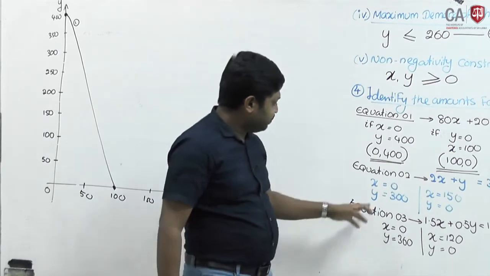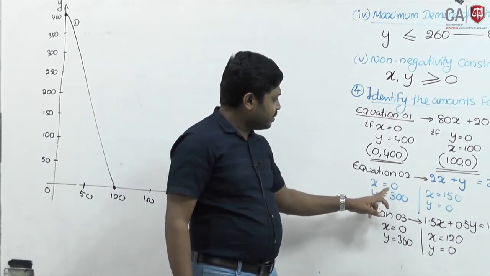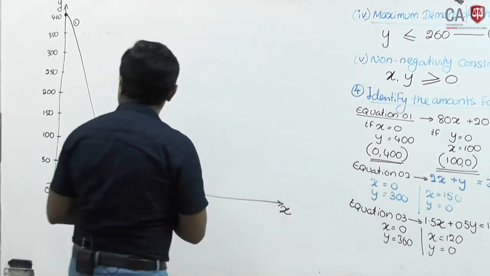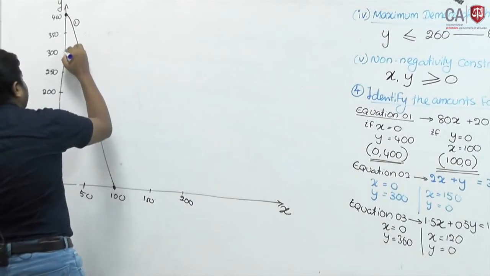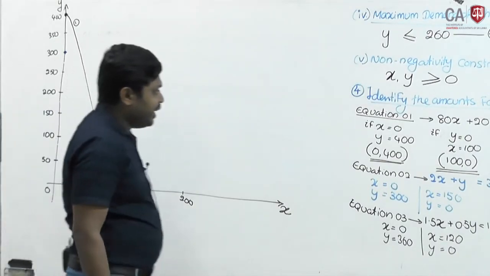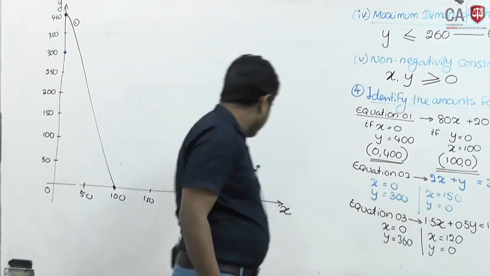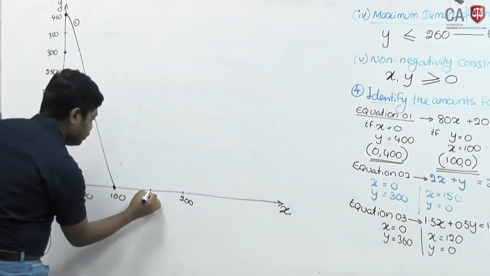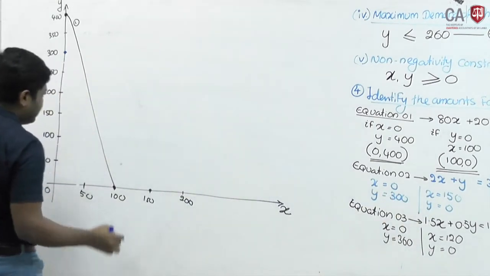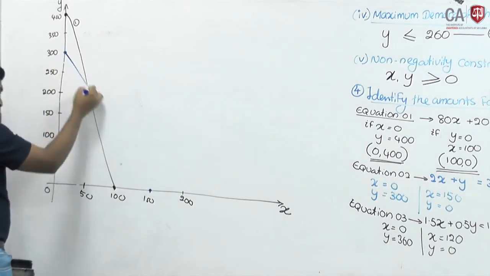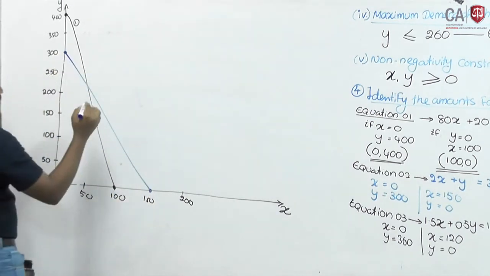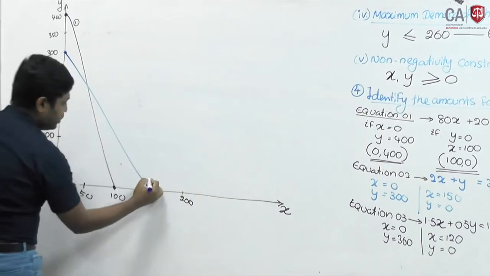Second equation: when x is 0, y is 300. When x is 150, y is 0. It's here. That is the second equation.